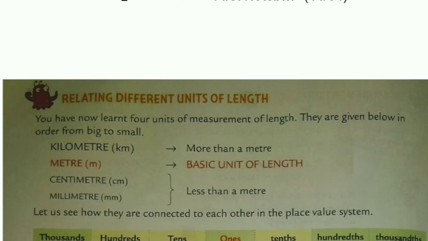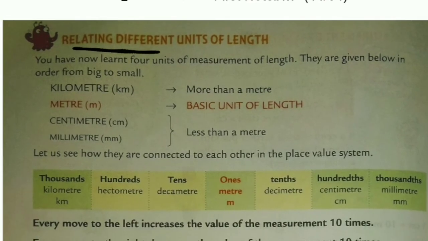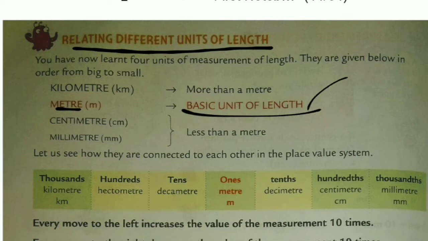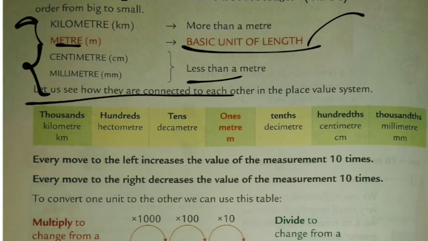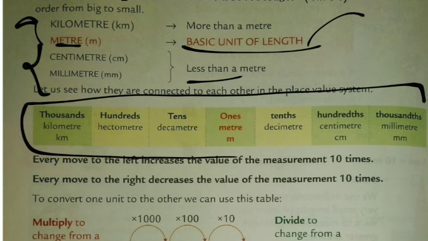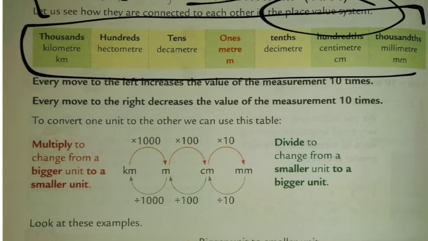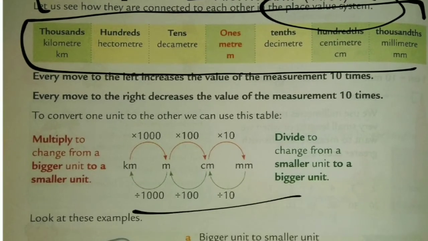See, relating different units of length. Meter is the basic unit of length, and below meter are centimeter and millimeter, and above meter is kilometer. So like this table we can see, according to the place value system, the conversion I just told: kilometer to meter, meter to centimeter, centimeter to millimeter.